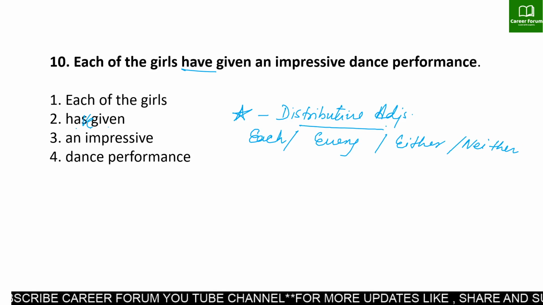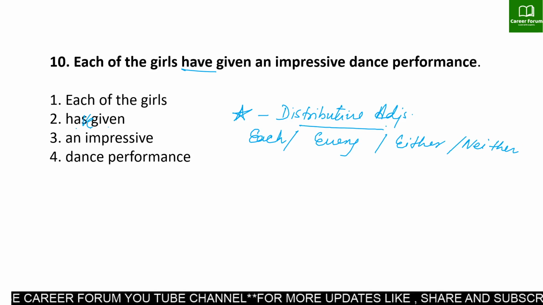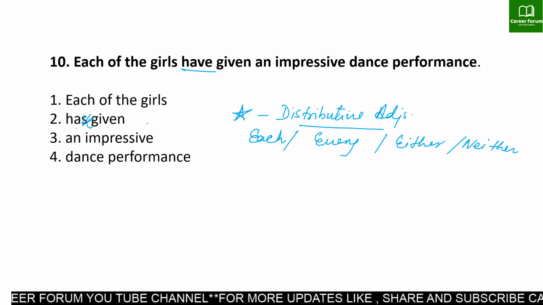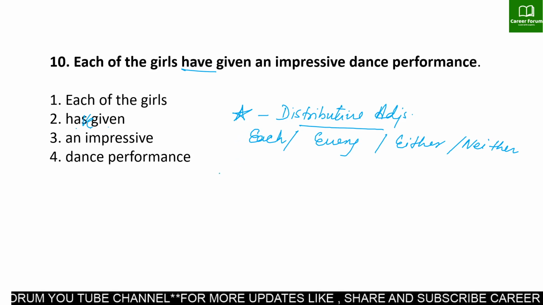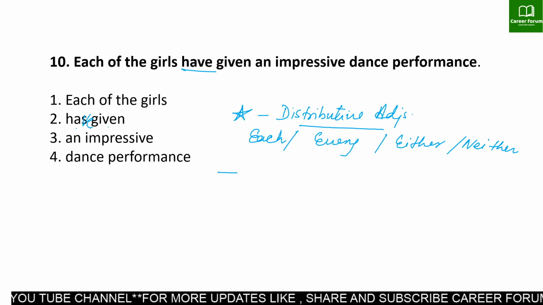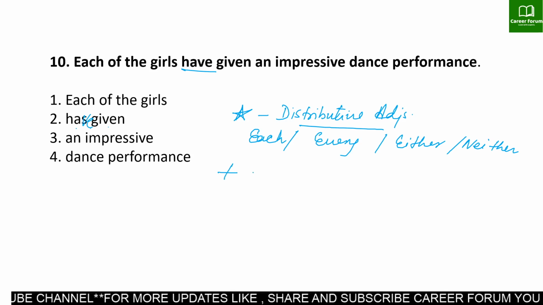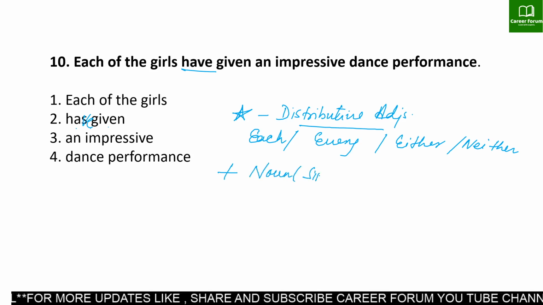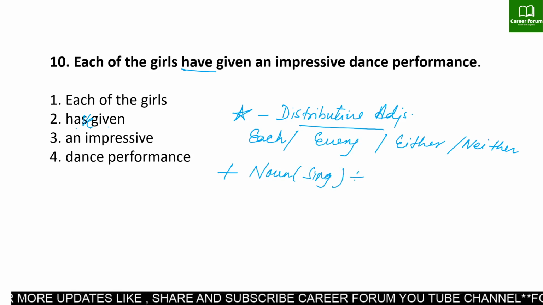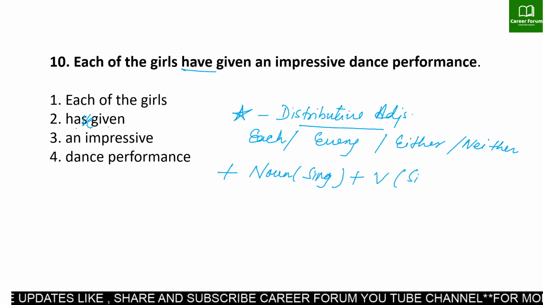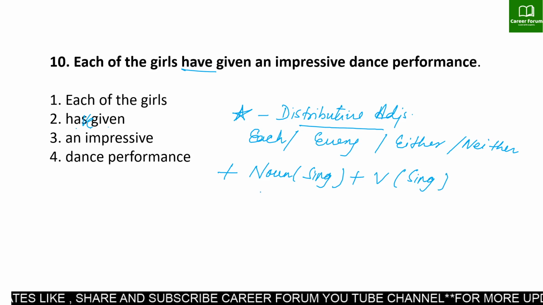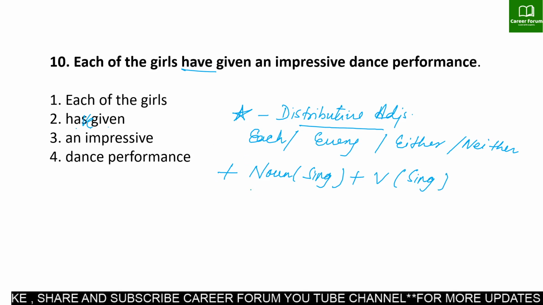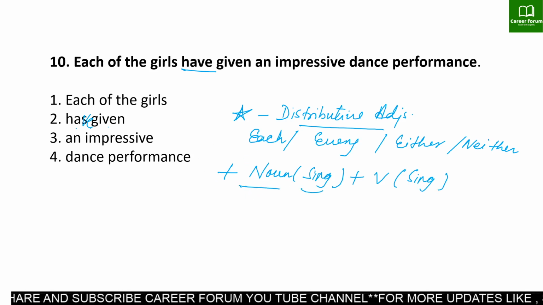Distributive adjectives show individual forms. According to the rule, whenever we have these distributive adjectives, they take a noun in singular form followed by a singular verb. That means, if they immediately follow a noun, that noun has to be singular.